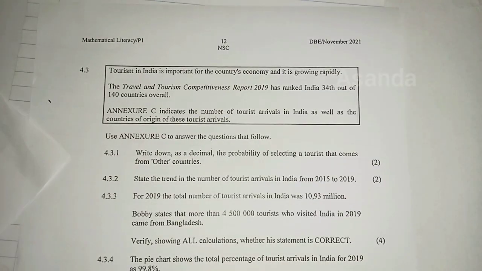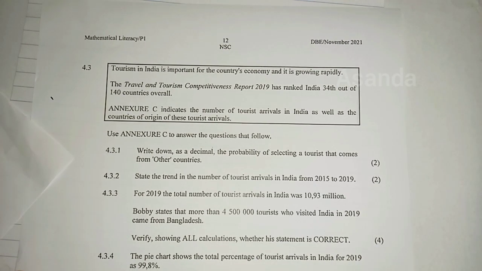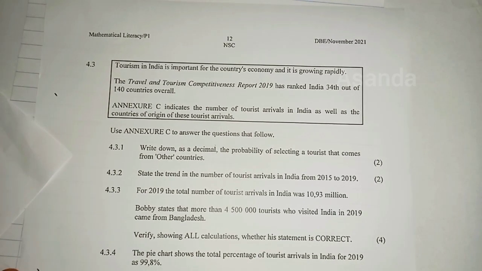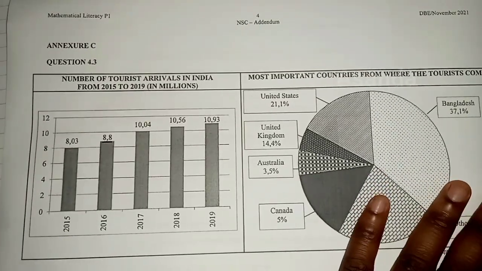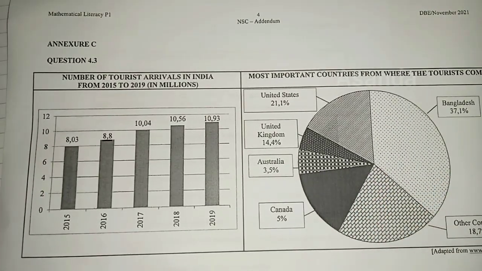Right, we are on 4.3. Tourism in India is important for the country's economy and it is growing rapidly. The Travel and Tourism Competitiveness Report 2019 has ranked India 34th out of 140 countries overall. Annexure C indicates the number of tourist arrivals in India as well as countries of origin of those tourist arrivals. So we're going to get the number of tourists who are arriving in India and their country of origin on Annexure C. Now let's look at Annexure C there.